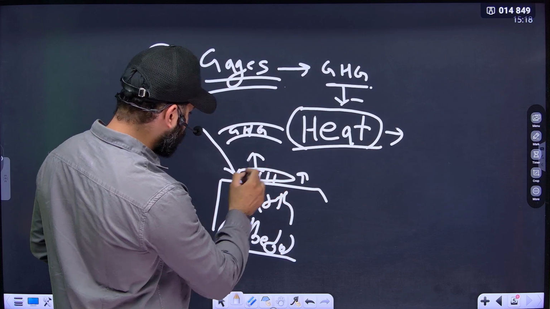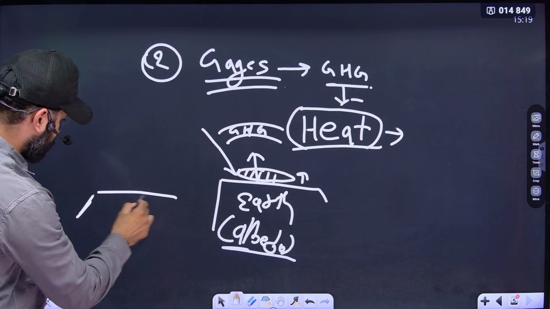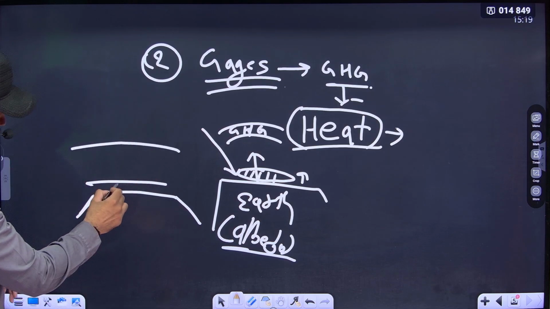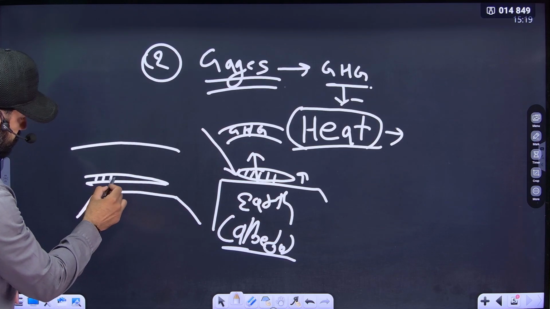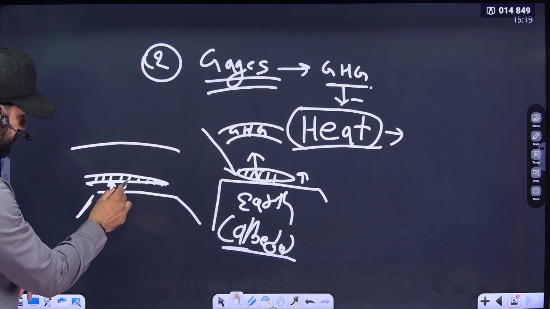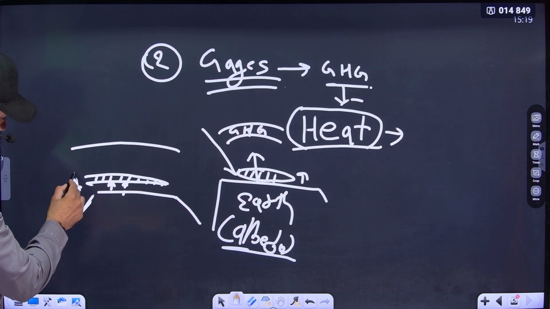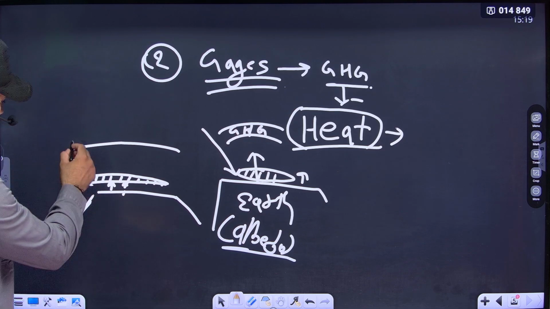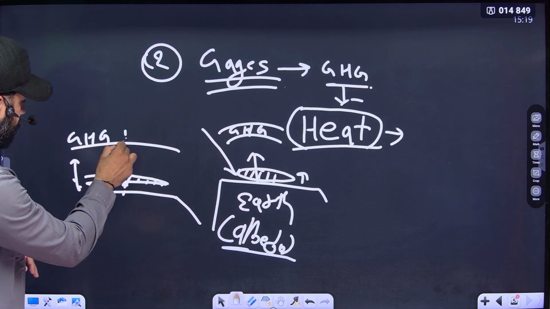And as we move from the earth surface, this is the lower layer, this is the upper layer. Here the greenhouse gases are in higher density, so the trapping of heat is higher. As we move upwards from the earth's surface to higher altitude, the greenhouse gas concentration decreases.